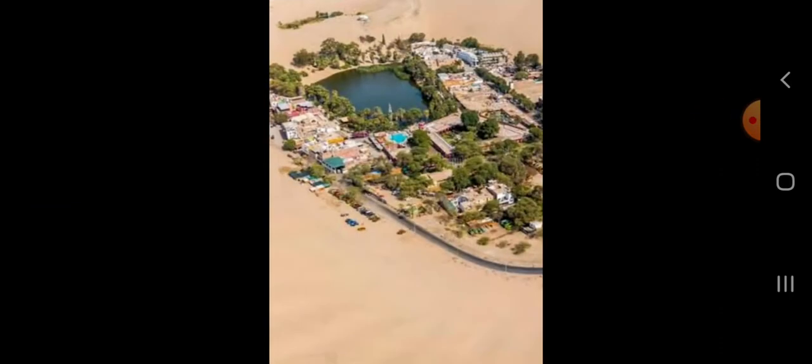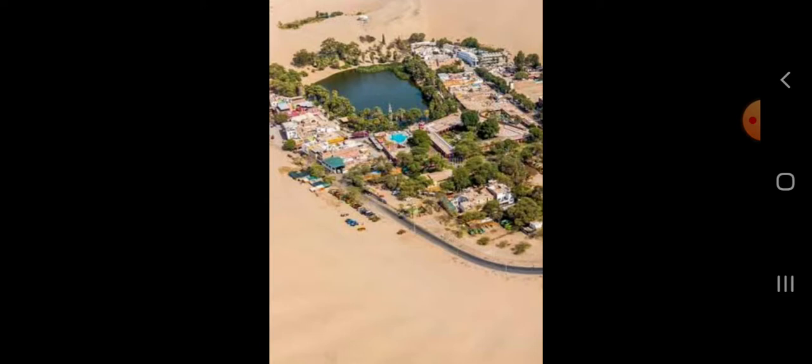See here in the picture, a lush green area surrounding a water source in a desert is called an oasis. Repeating it again, a lush green area surrounding a water source in a desert is called an oasis.